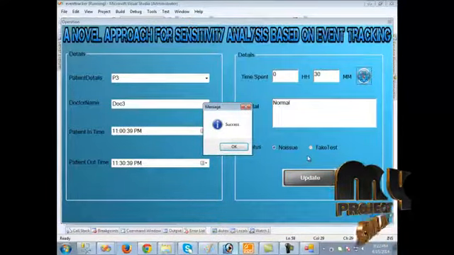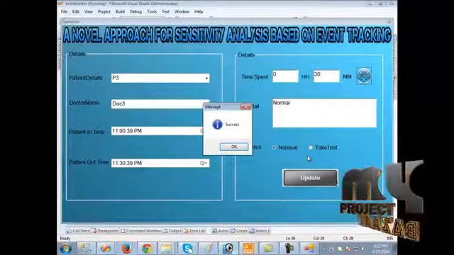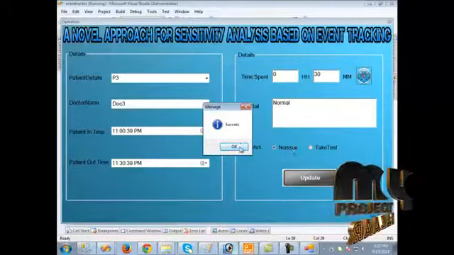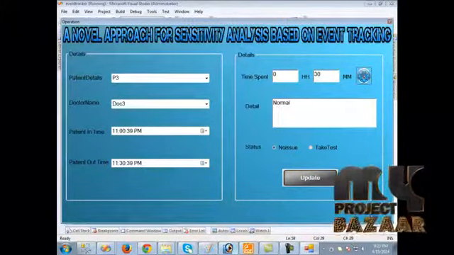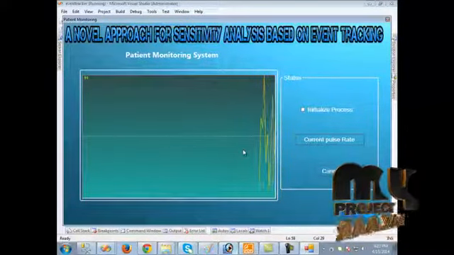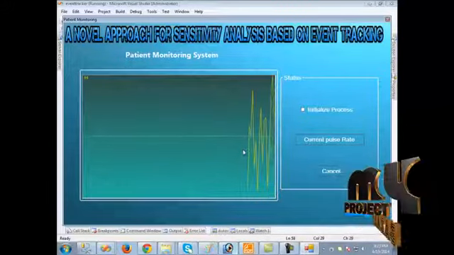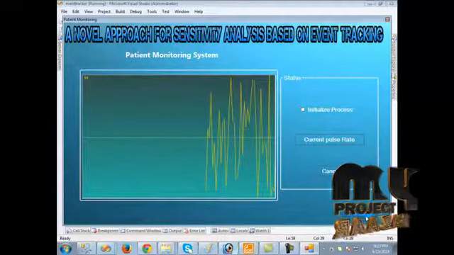Then here we have clicked no issue, so the patient should be monitored for his health records. When we click success, we must click the next button. Here the patient status is monitored. When the patient status is critical, an alert will be sent to the doctor. When we click the next button, we are redirected to the next page.